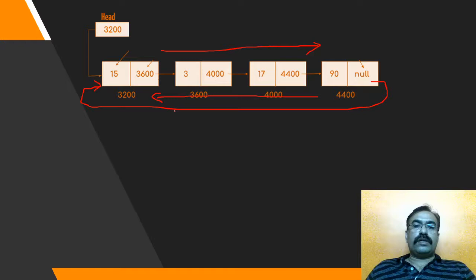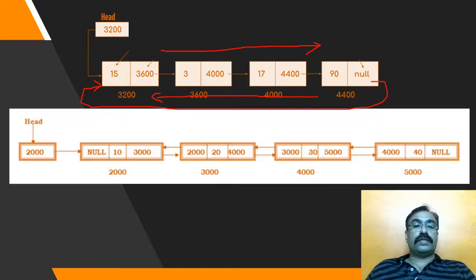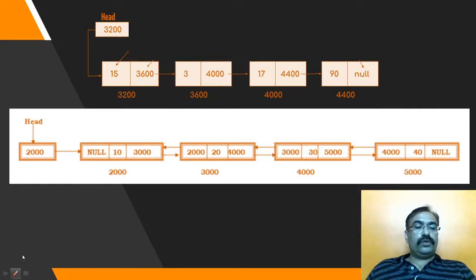So we cannot come back in the linked list, and hence this gave birth to a new concept called doubly linked list. You can very easily compare the two diagrams. The second diagram is of the doubly linked list, and the first diagram is a singly linked list. Here you can see there is a data field and there is a link which is pointing to the next field of every node.